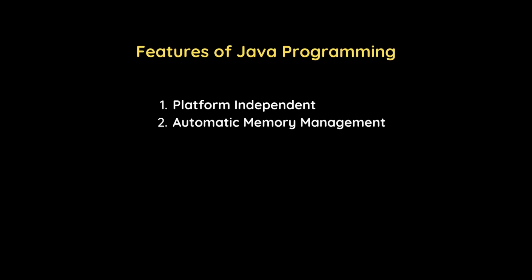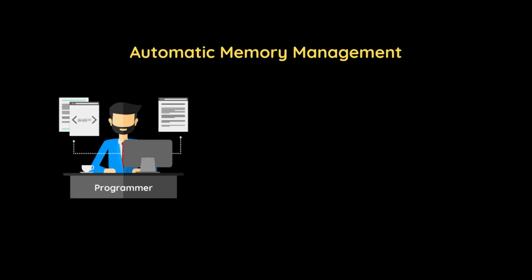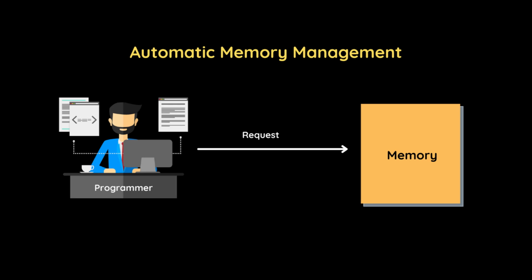Now let's move to the next feature of Java, which is automatic memory management. If you have prior programming knowledge with C or C++, then you might know that a programmer can request dynamic memory at runtime. Similarly, we can also request dynamic memory in Java using the keyword new. But in Java, the deallocation of this memory is automatically handled by JVM. That means a Java programmer is not responsible for deallocating this memory.